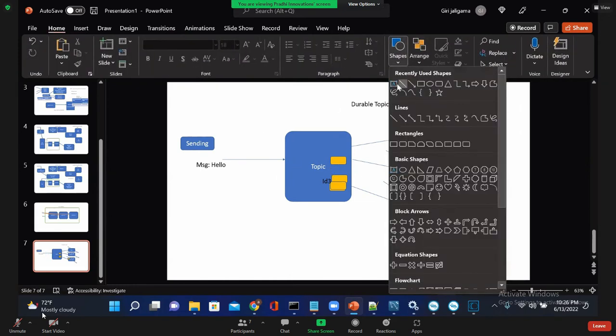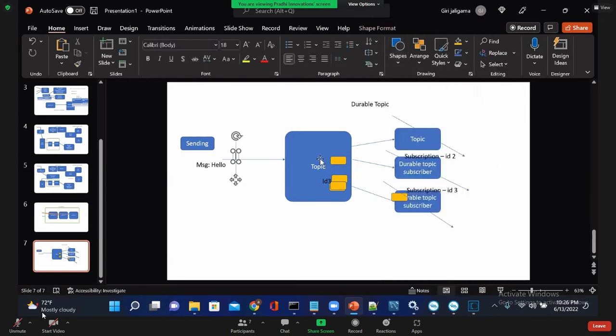Let's say it's 97.5 FM, just assuming this is a topic name. Topic name is customer, student, student 1. Student 1 is that destination name.